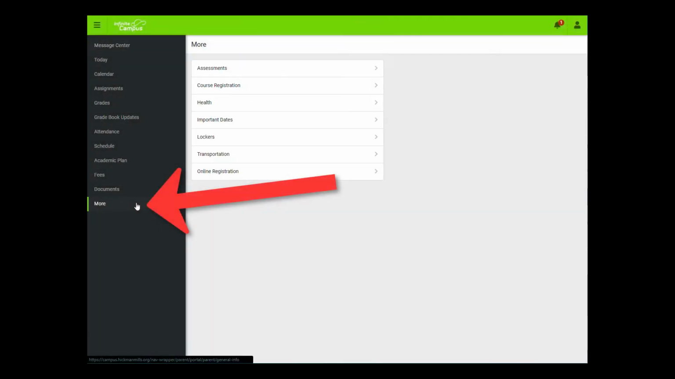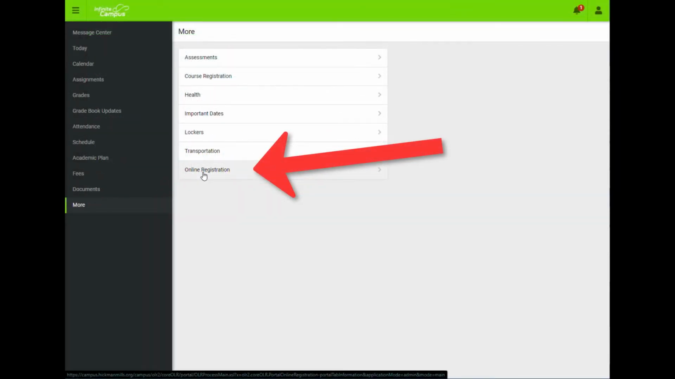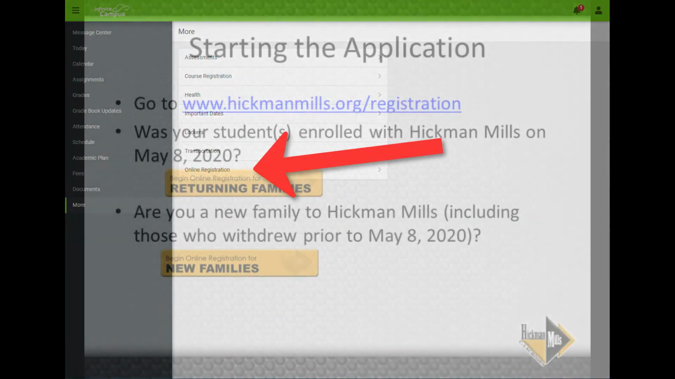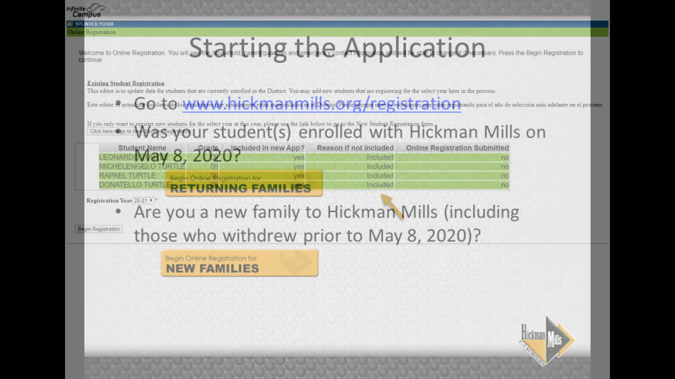To access the application once you have signed into Parent Portal, click the More link at the bottom of the left side menu. Then click on the online registration link at the end of the list. If you are a new family to the district or did not have a student enrolled in the district on May 8th, 2020, please use the New Families link.